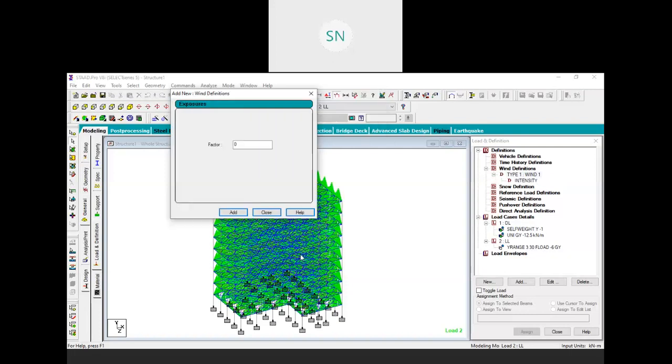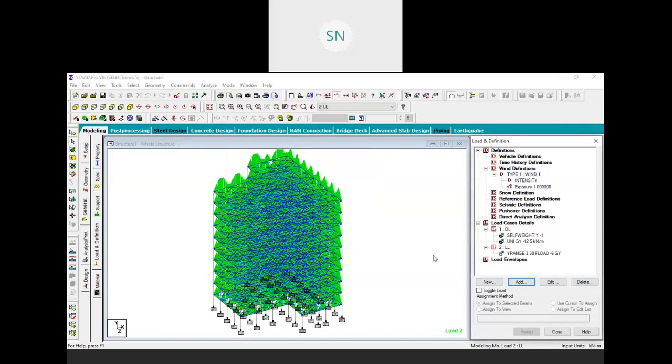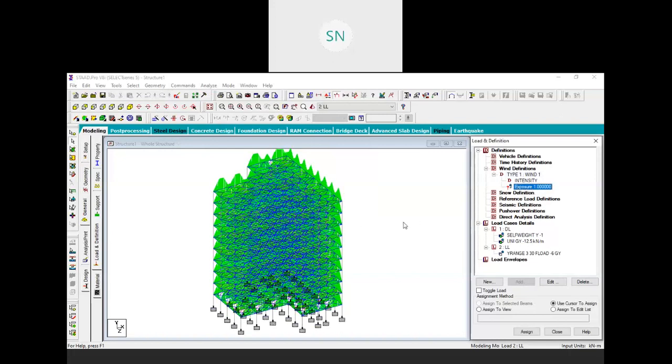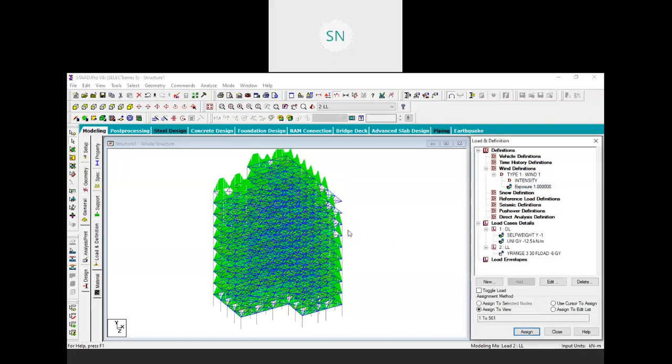Then click on add, and here you need to enter a multiplication factor. So we will choose 1, click on add and close. Now we need to assign this exposure to our entire model. So what will happen? STAAD will detect our model, and it will calculate where our wind force is going to strike or intersect. So click on this exposure and assign it to entire model, assign to view, assign, and yes. It will calculate all the nodes of our structure. See, all the nodes are selected for this exposure.